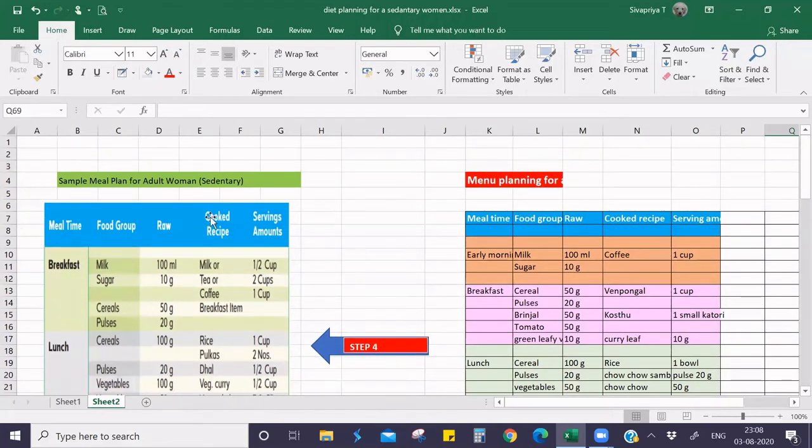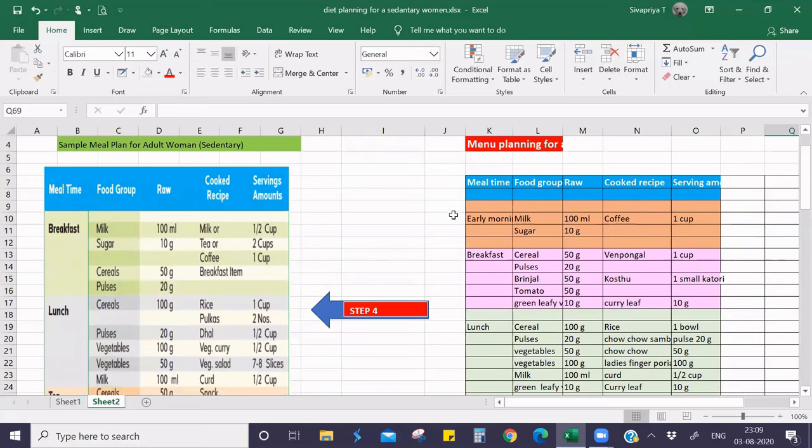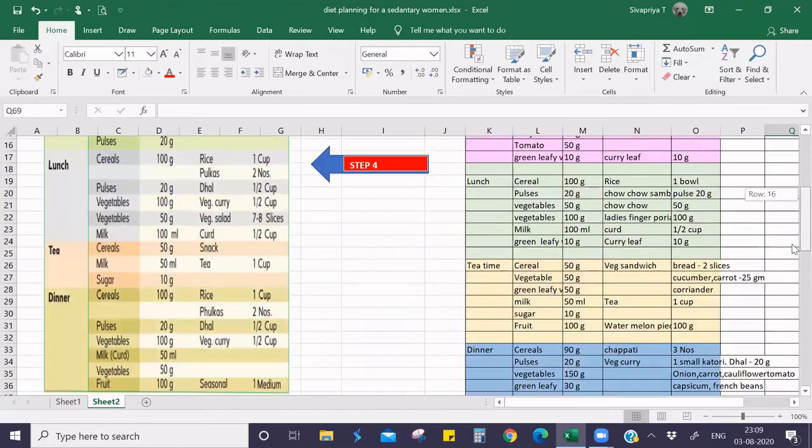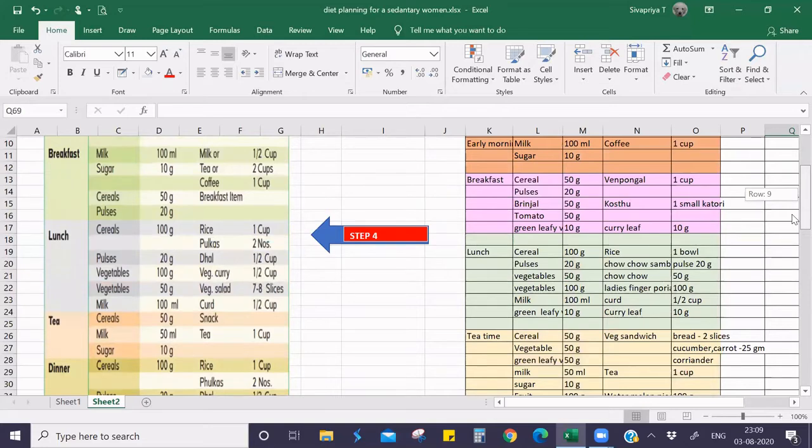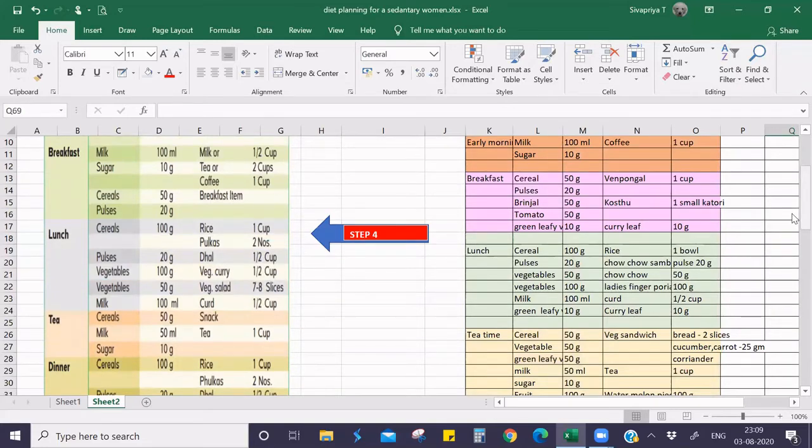So keeping this as a guide, we can plan a menu for a sedentary woman. Okay, this is our menu planning. So now see, I have divided the diet sheet into 5 columns. One for meal time, others for food group, then the raw portion size, cooked recipe, and then the serving amount. So meal time, I have given 1, 2, 3, 4, 5, 6 frequent meals. You can give even 7 or you can give 5 as you wish, but it is better to keep the frequencies between 5 to 7.